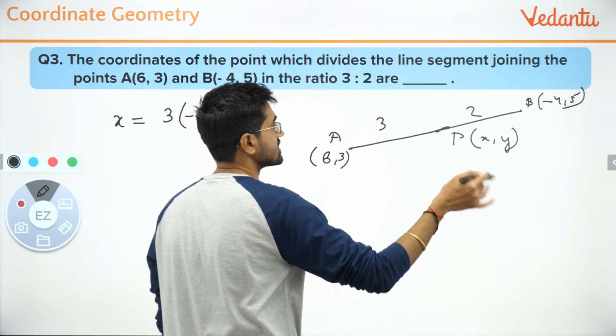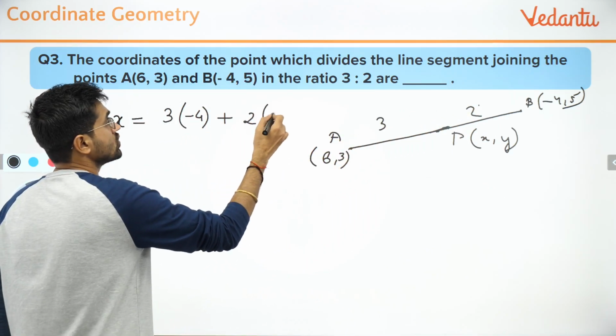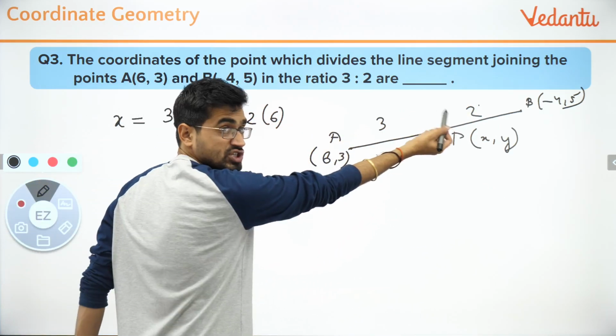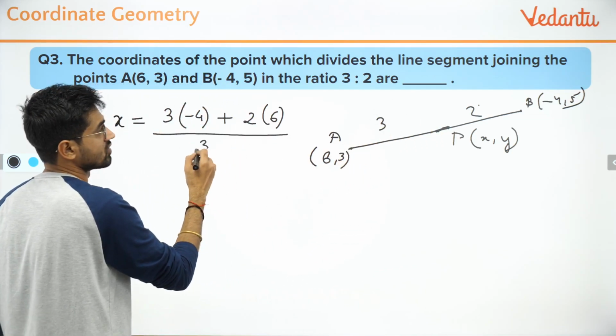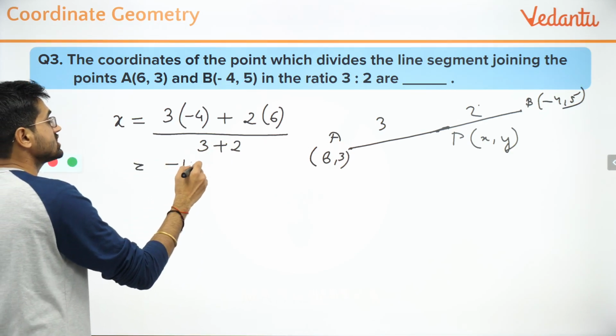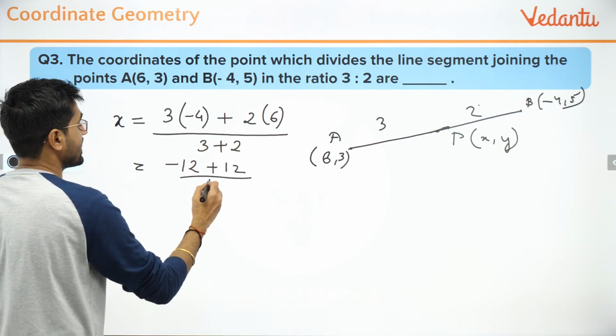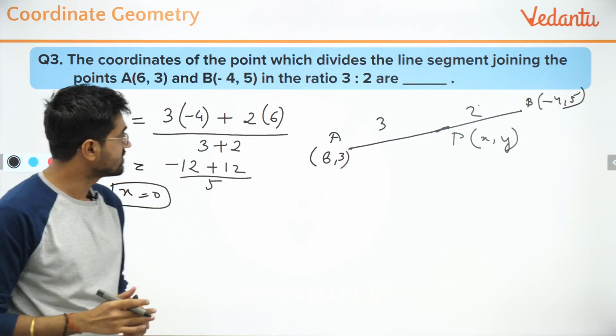They have given it just for extra. Now 2 multiplied by 6. So you take this value of ratio and you multiply it with this value, divide by the sum of these values, so 3 plus 2. Easy to apply. You will get minus 12 plus 12 divided by 5, which is 0 and nothing else, because minus 12 plus 12 is 0.